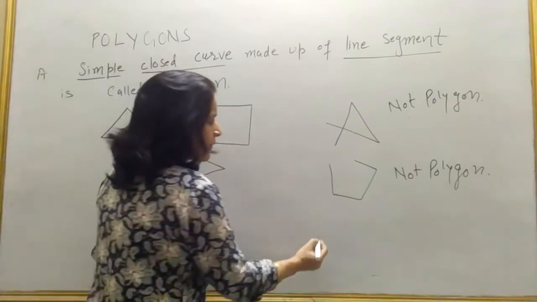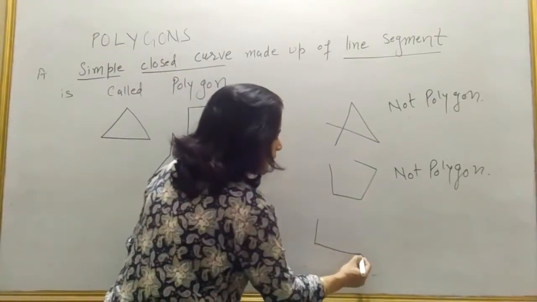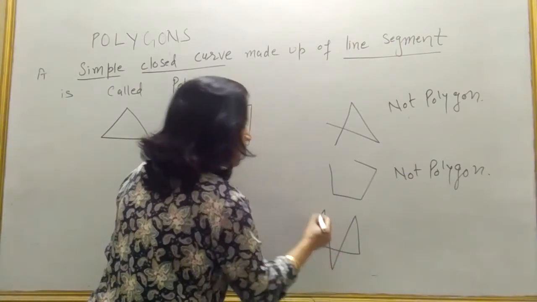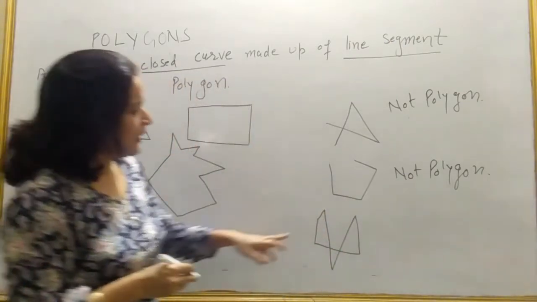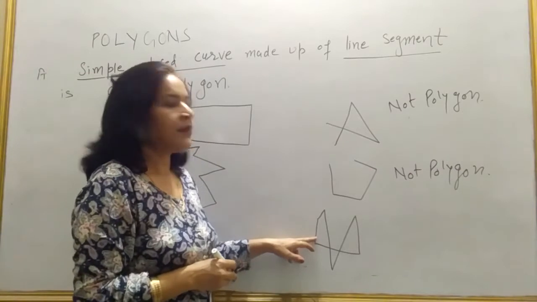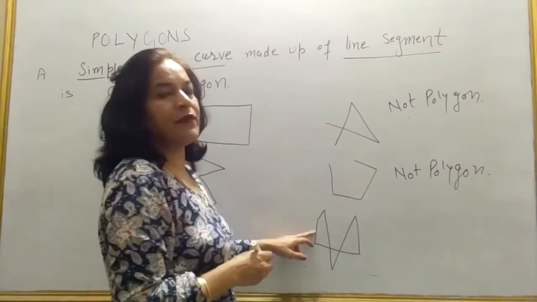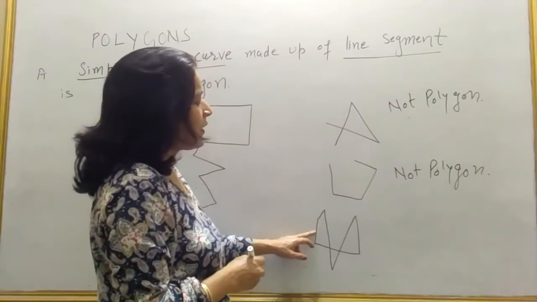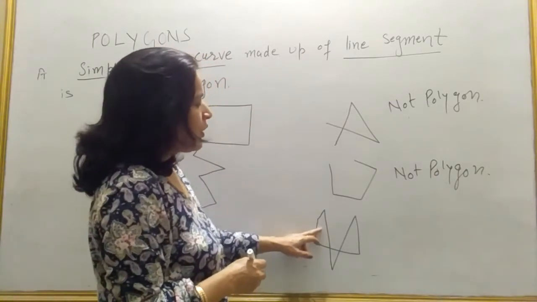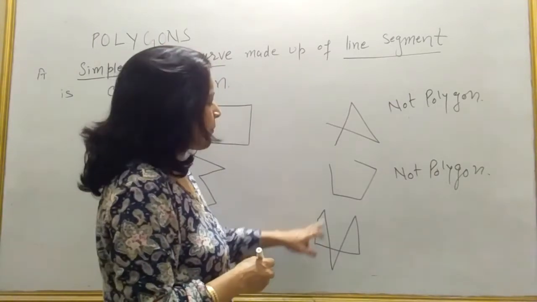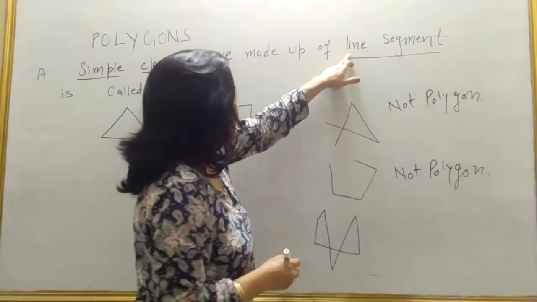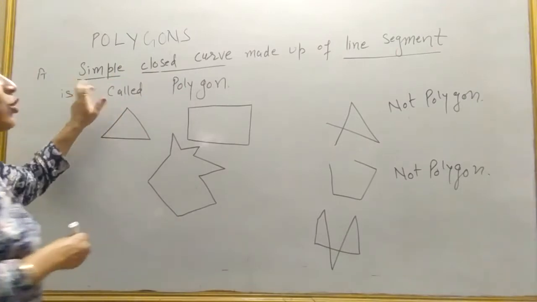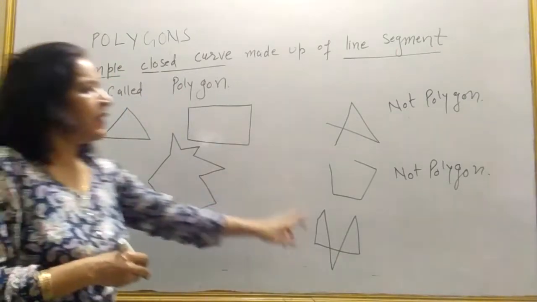And again, this is made up of line segment and this is a closed curve, but it's not simple. Two conditions satisfy, made up of line segment and it is a closed curve, but it is not a simple curve.